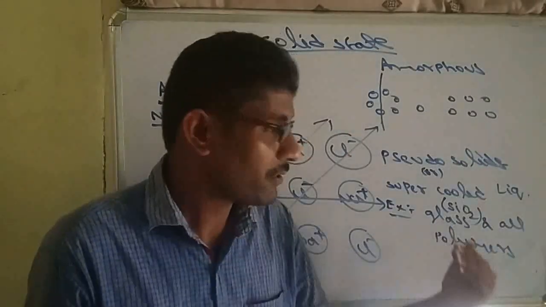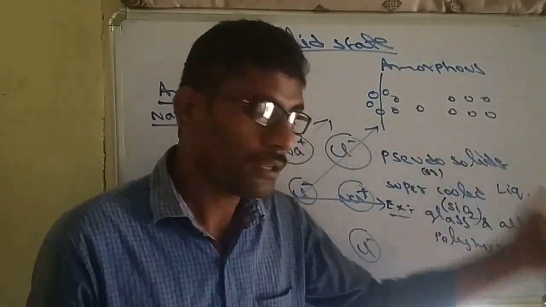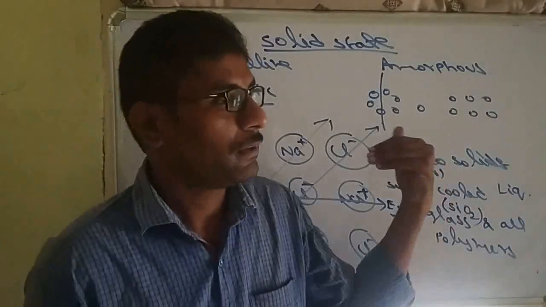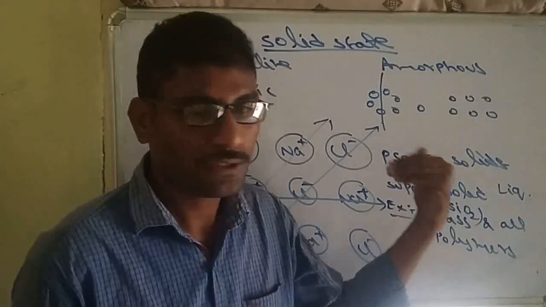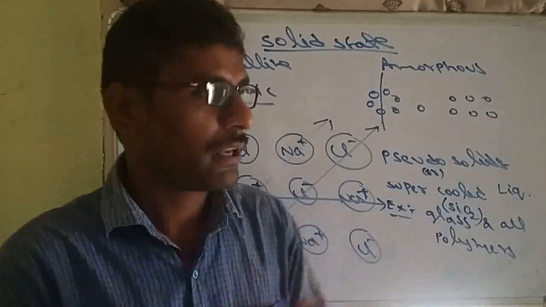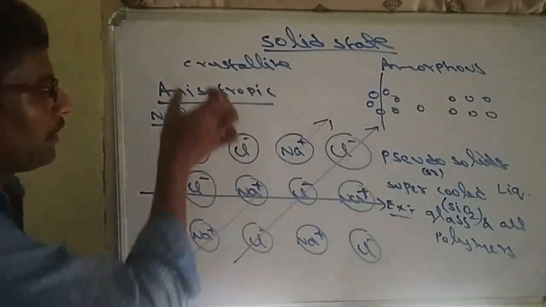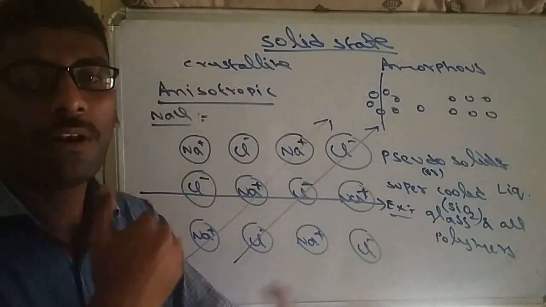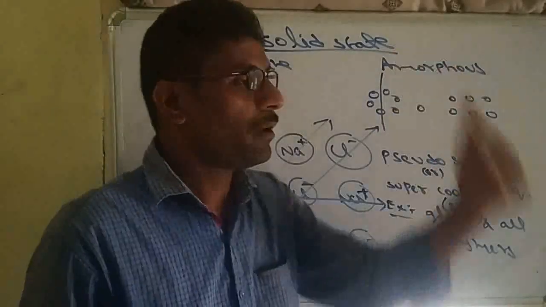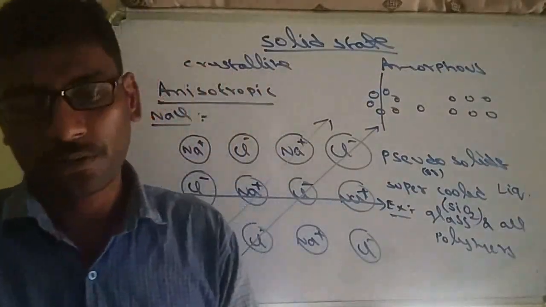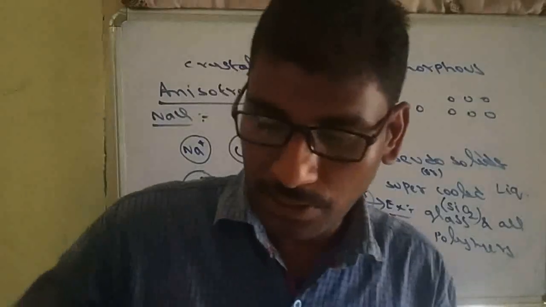Examples we have seen. They are also called pseudo solids or supercooled liquids. This does not exhibit clean cleavage when we cut with a knife. Similarly, crystalline solids have long range order, whereas amorphous solids have short range order. So these are the differences.